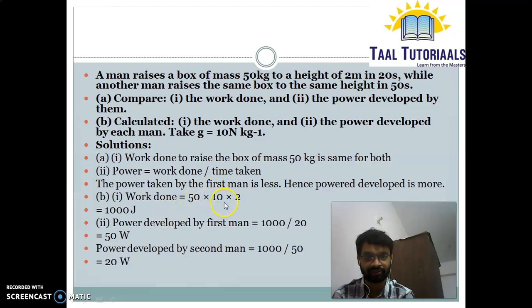This will become M into A. That will become F, and this is S. This is 1000 joule. And second guy power will be 1000 by 20, that is 50, and the second one is 1000 by 50, that is 20. So the first man is carrying a higher power and second man is carrying a lesser power.